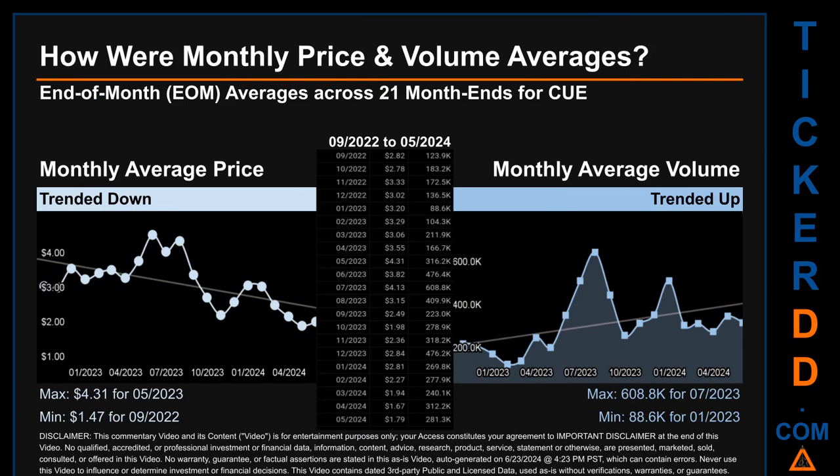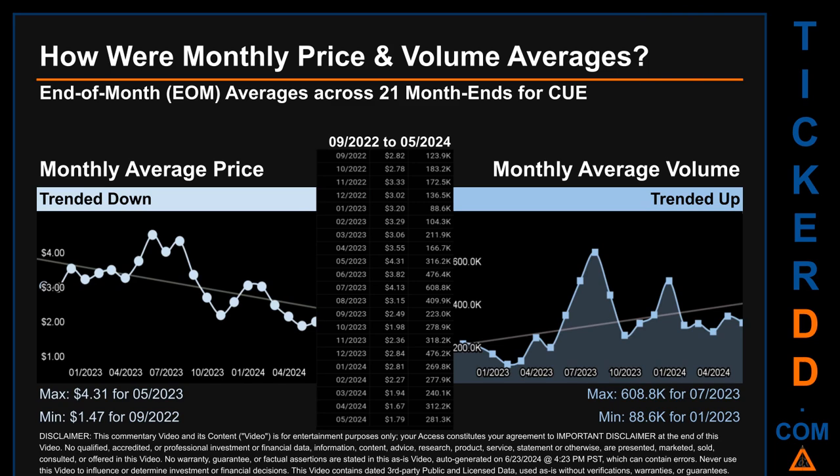How were price and volume averages for CUE? Across 447 trading days, there were a total of 21 month ends, of which monthly averages for daily price and volume were calculated. Overall, monthly price average trended down while monthly volume average trended up.